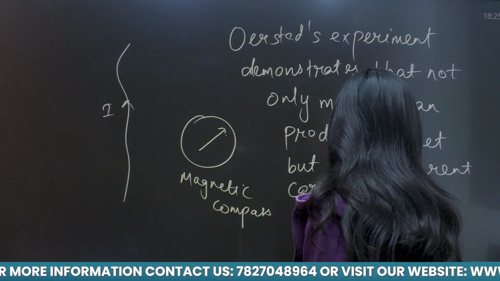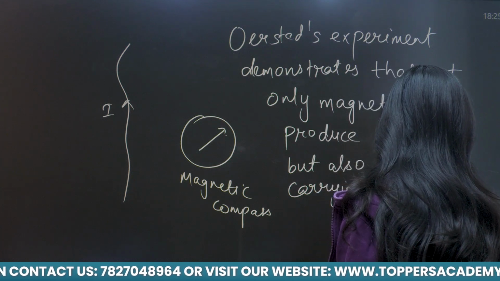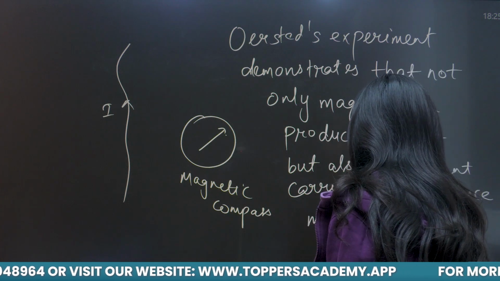Current carrying wire produce magnetic field.